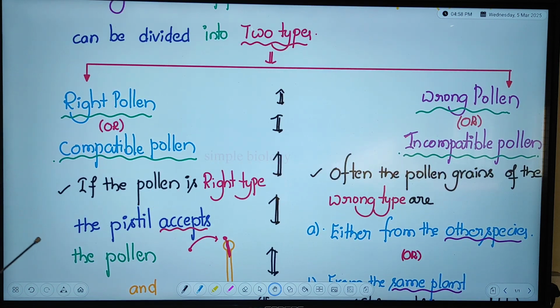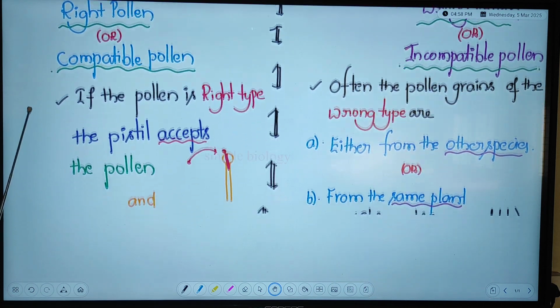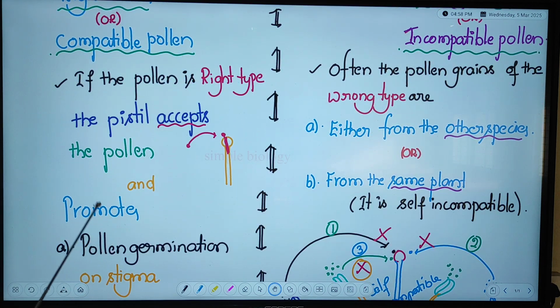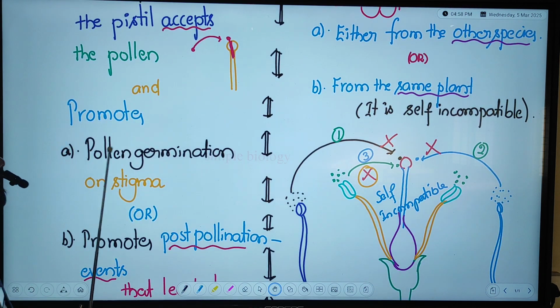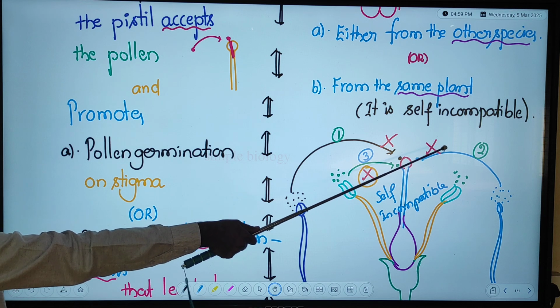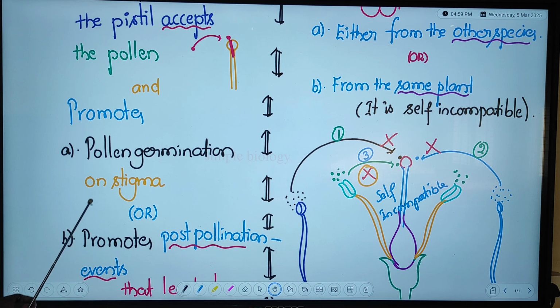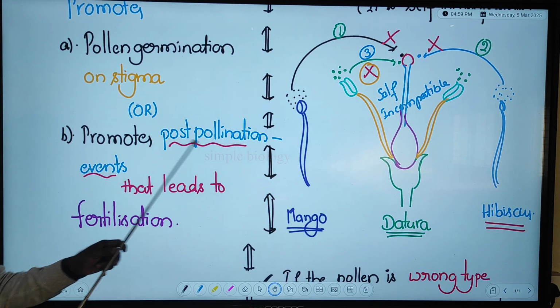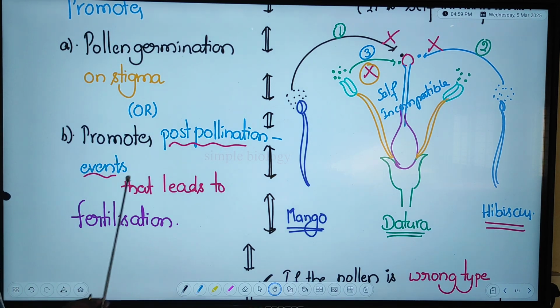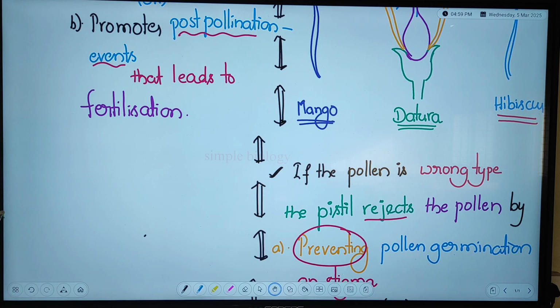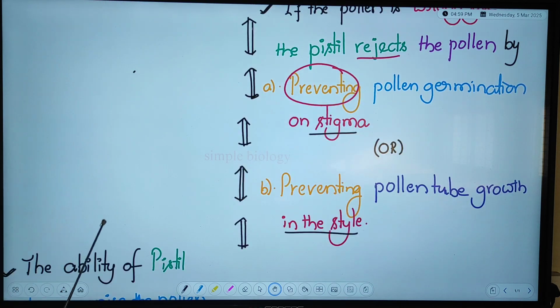If the pollen is of the right type, the pistil accepts the pollen and promotes pollen germination on the stigma, whereas in the wrong type it prevents it. It also promotes post-pollination events, meaning the growth of the pollen tube in the style that leads to fertilization. Next, what is happening further?